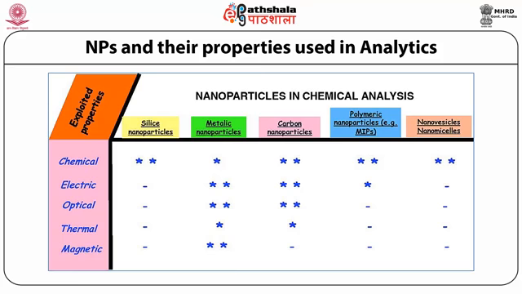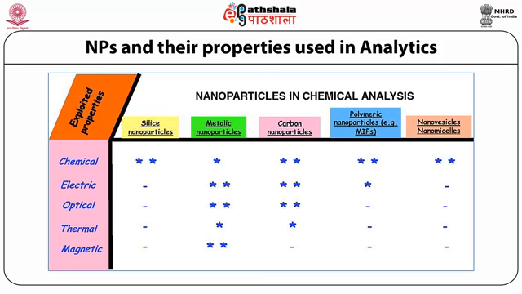Now, in this picture, we see that the silica nanoparticles are being exploited for their chemical properties. Similarly, the nanomicelles are also exploited for their chemical properties. And polymeric nanoparticles are used for their chemical and electrical properties. But the metallic nanoparticles and carbon nanoparticles are the most versatile because they are used for their chemical, electrical, optical, thermal and magnetic properties as well.